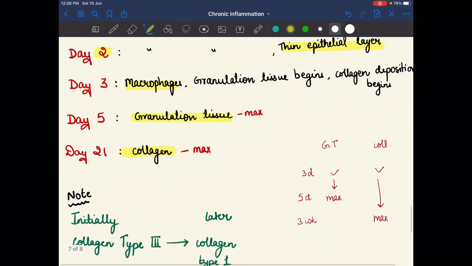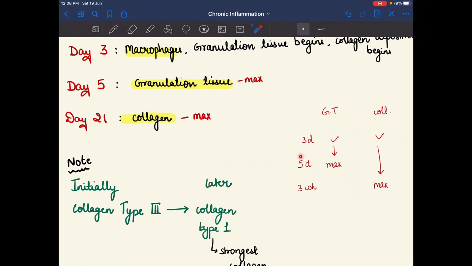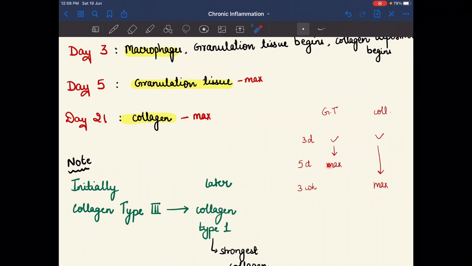So how can we remember it? This is the granulation tissue, and this is the collagen. On the 3rd day both start beginning, on the 5th day, and on the 3rd week: 3, 5, 3. On the 3rd day both granulation tissue and collagen fiber begin, on the 5th day granulation tissue is maximum, and on the 3rd week collagen is maximum.